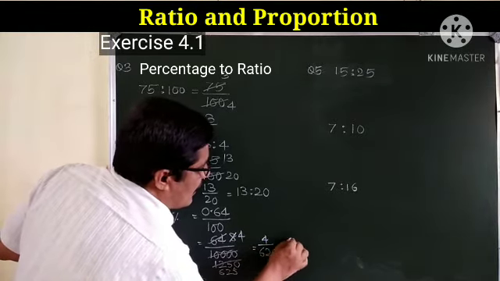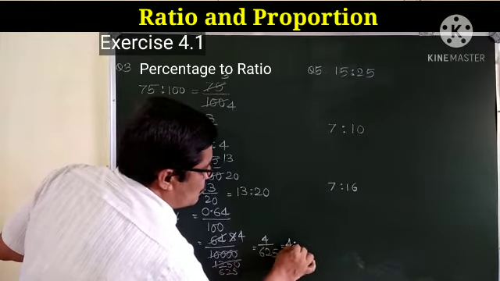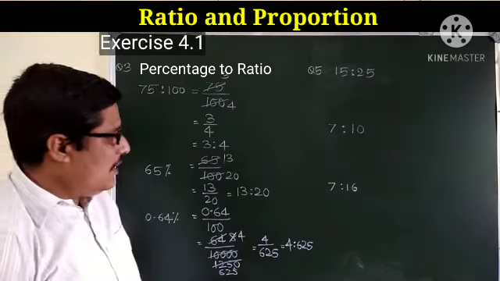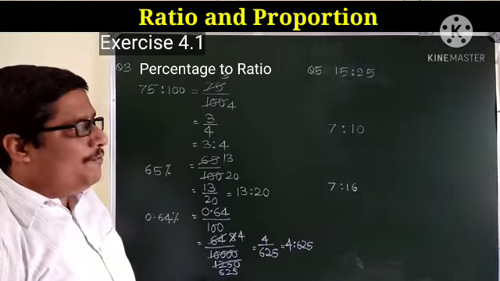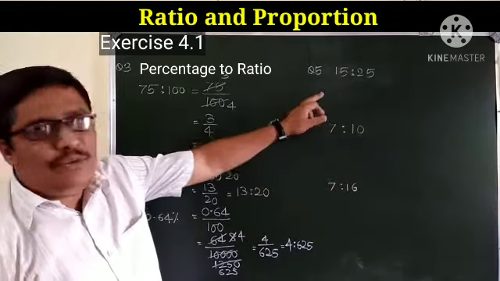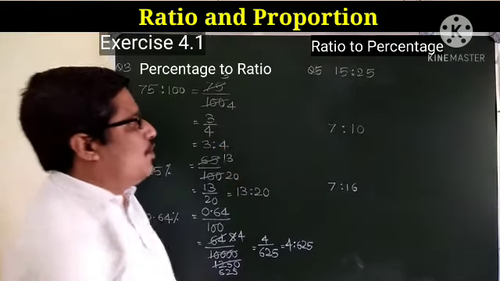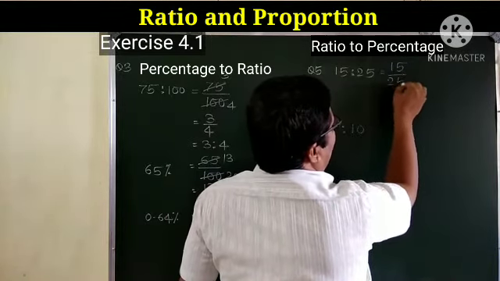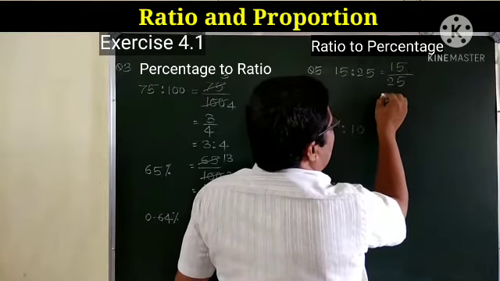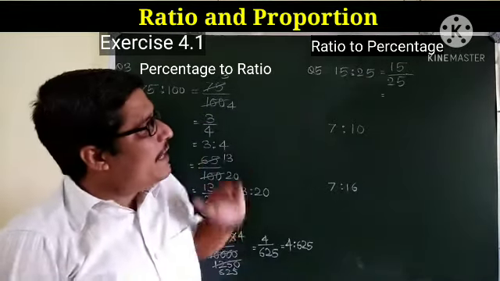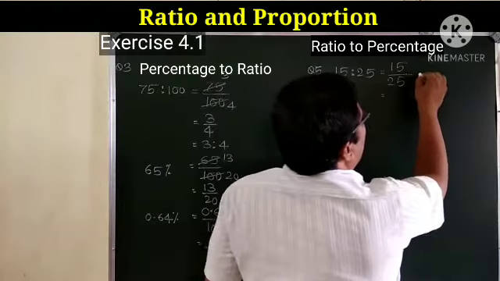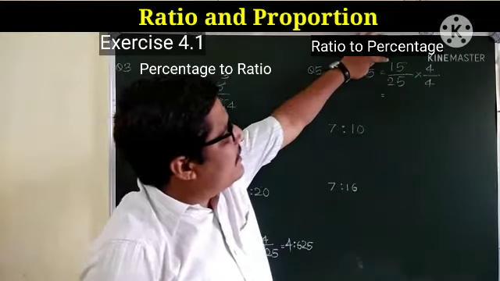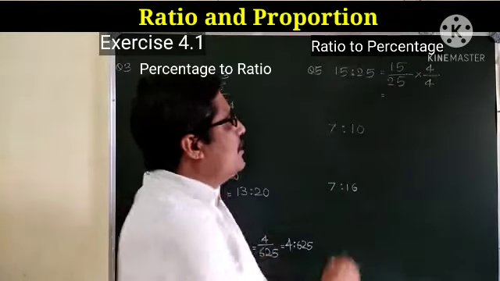4/625. This we can write 4:625. So in this way we can write the simplest form of percentage. Now in this case we have to change it into percentage form. So this we can write 15/25. Now percentage means divided by 100. So here if we multiply numerator and denominator, or we can say antecedent and consequent, by 4, then we get